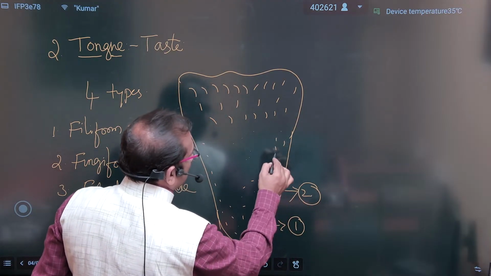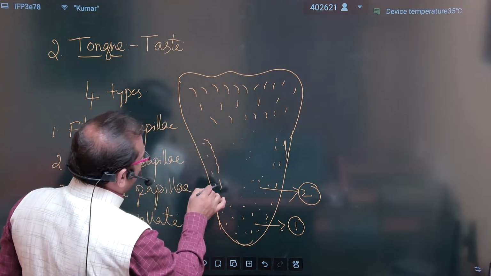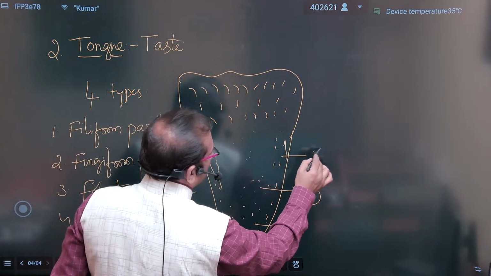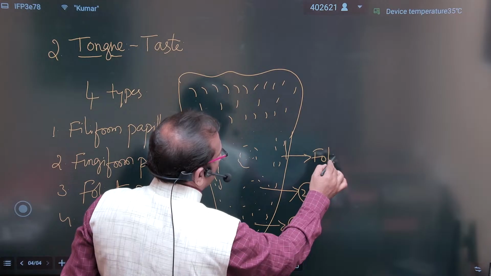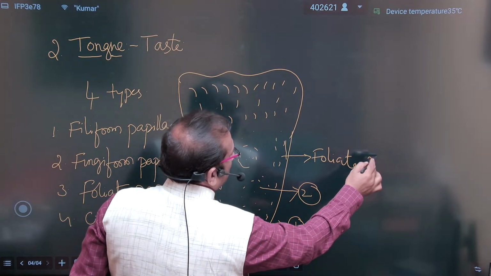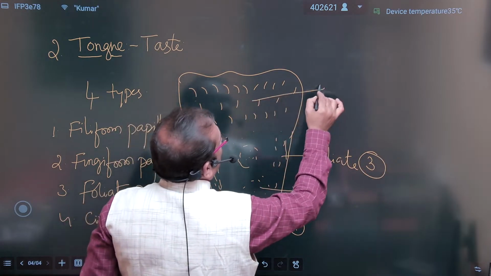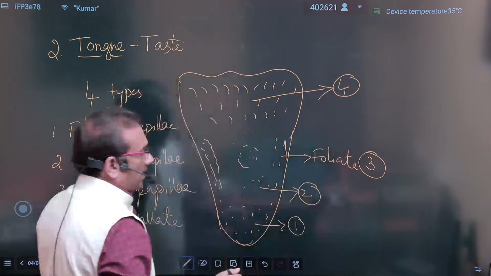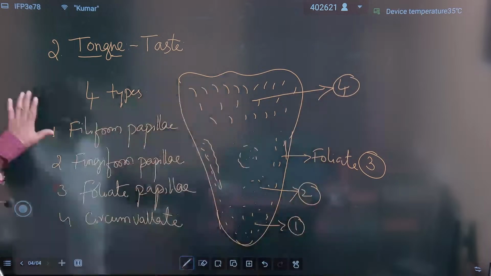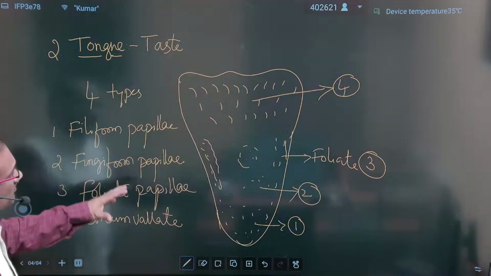On the sides of the tongue, and also in the middle, there are foliate papillae, the third type. And posteriorly, at the back of the tongue, there are circumvallate papillae. So these are the four different types of papillae present, and all of them